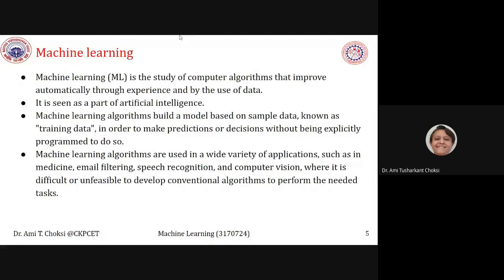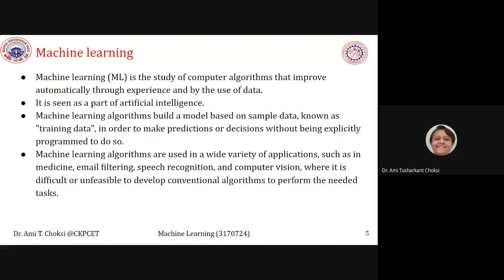Now, machine learning. Machine learning is the study of computer algorithms that improve automatically through experience and by the use of data, right? It is seen as part of artificial intelligence.